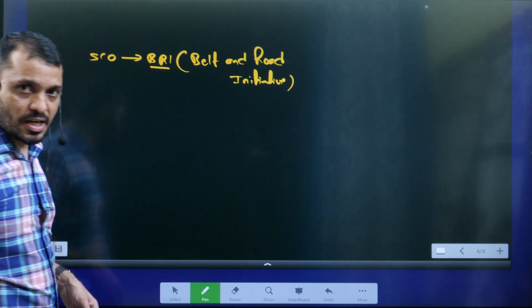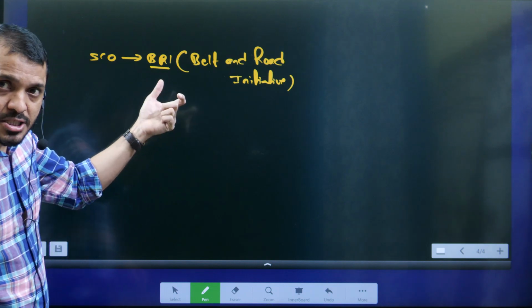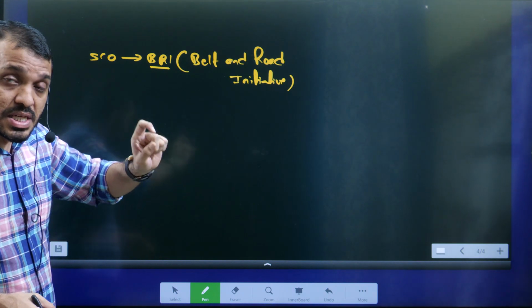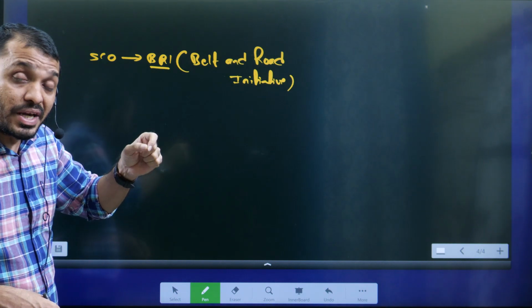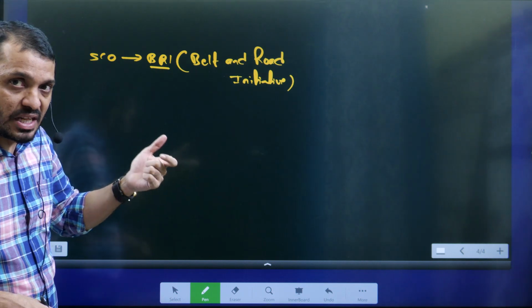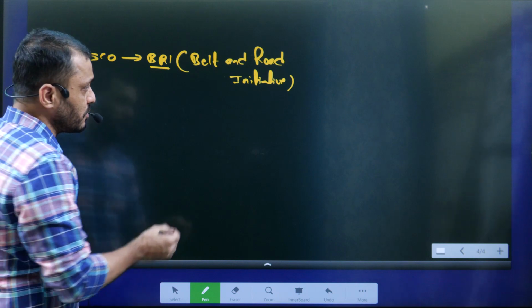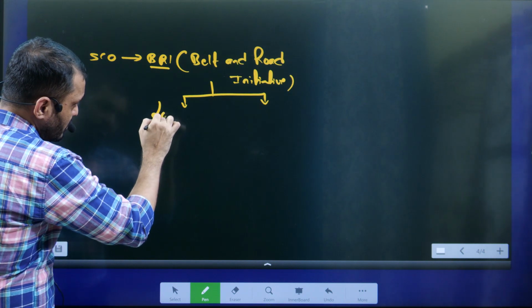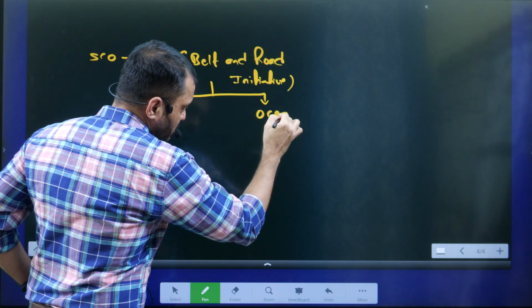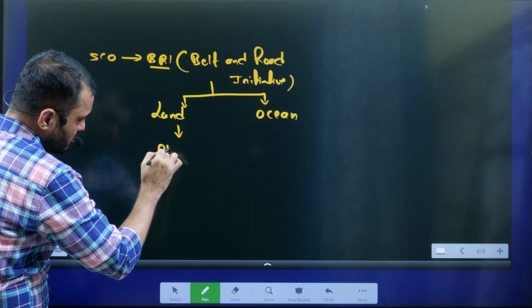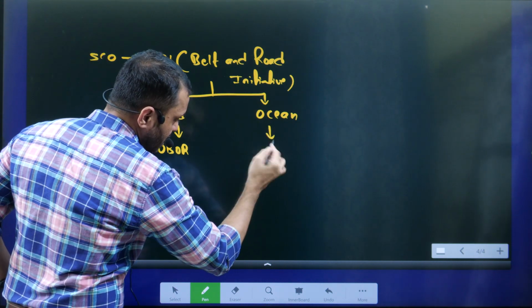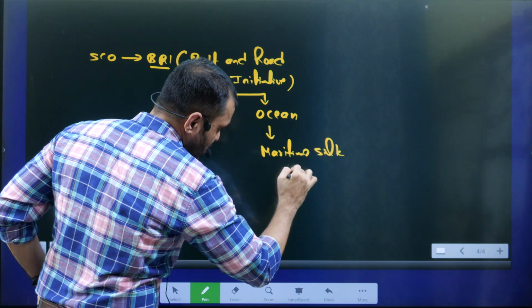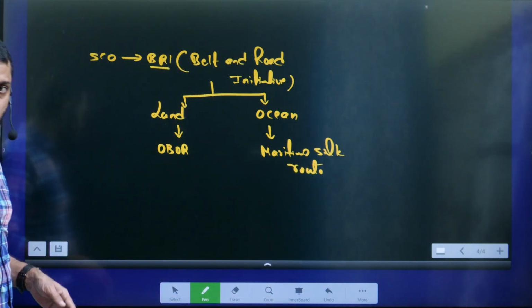It is an initiative by China to connect certain other countries which were anciently connected by the Silk Route. The Silk Road was the ancient concept where through the Silk Road people used to get raw material from China. As a part of the Belt and Road Initiative, China is connecting a few places through land and through ocean. The land part is known as One Belt, One Road, and the ocean part is known as Maritime Silk Routes. Okay, there are these two aspects.